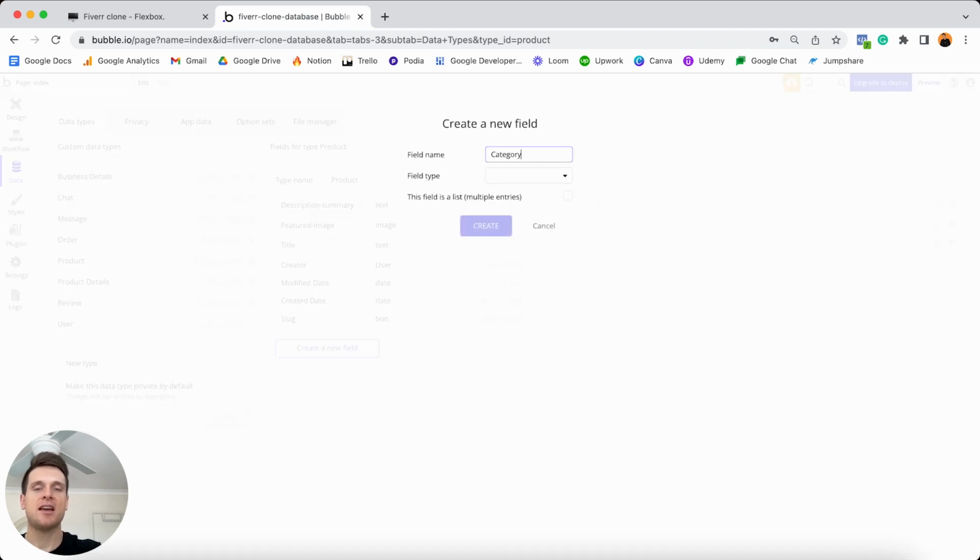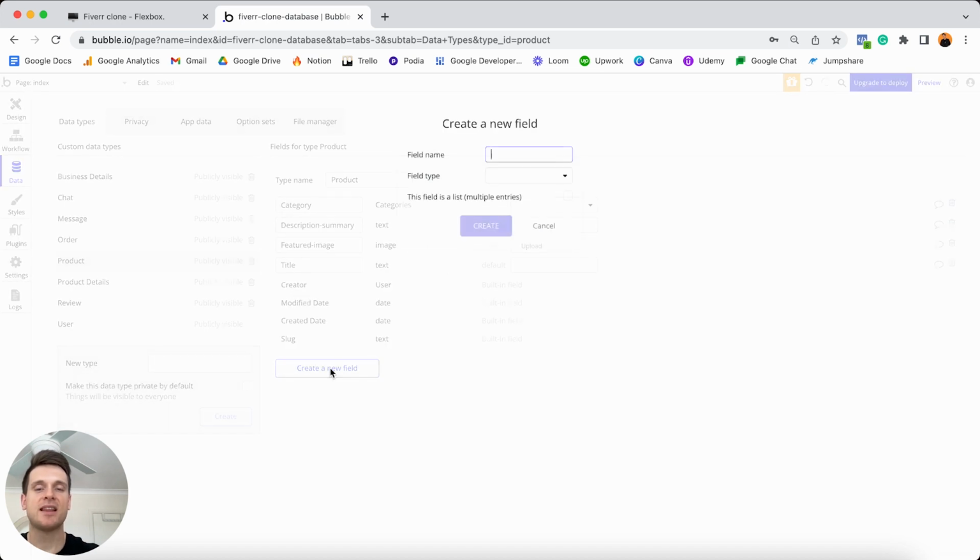Then for each product, I'd also like a freelancer to link this to a category. So I'm going to create a field here known as a category. And I'll link this field type here to be our categories option set. So now they'll only be able to select from the pre-existing categories that we've created. Now in my example today, I'm just going to leave this as a single category. But if you wanted to store multiple categories, you could select that this should be a list. I'm just going to keep this as one though. I'm going to choose to create that.